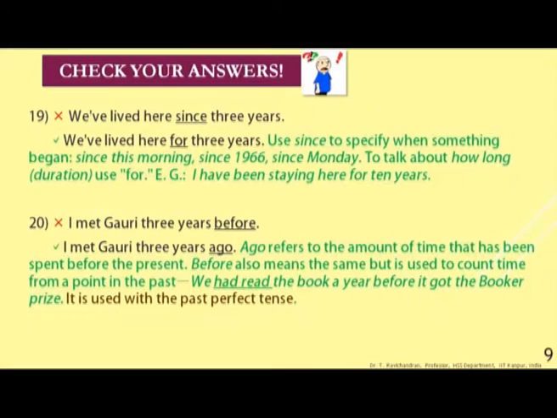19. We have lived here since 3 years. This is the use of the prepositions since and for, where people normally make mistakes between these two. The correct form is: we have lived here for 3 years. Use since to specify when something began, like since this morning it has been raining heavily.